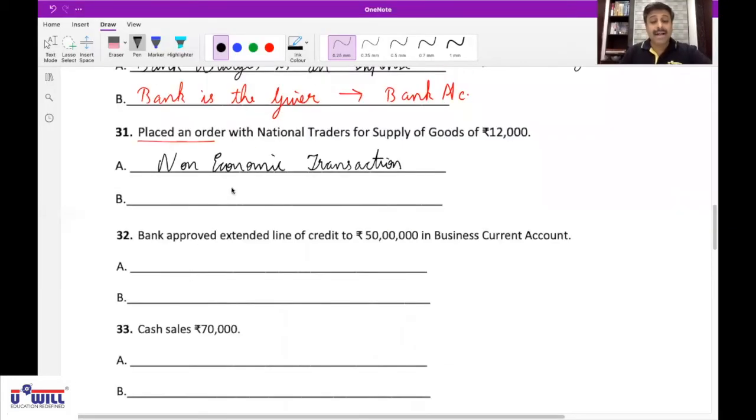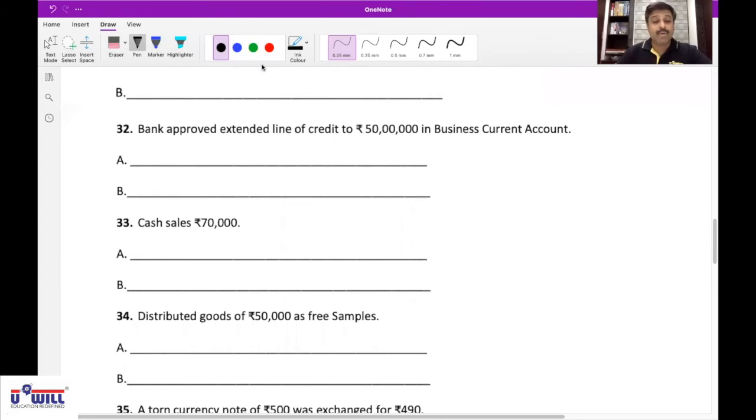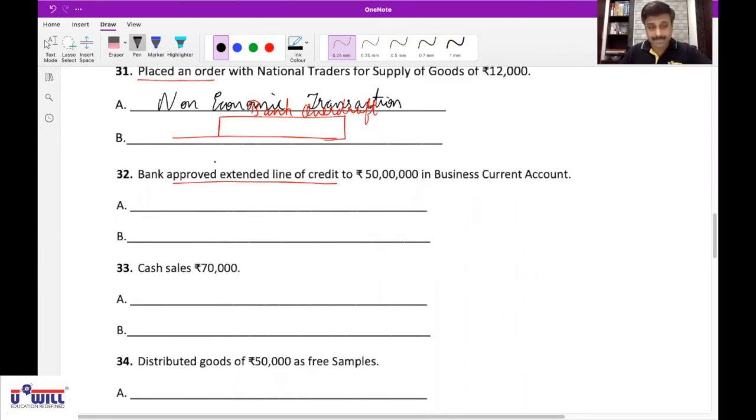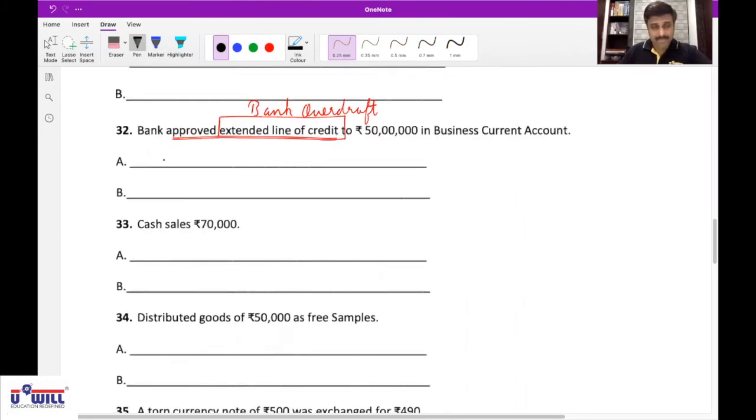Bank approved extended line of credit to 50 lakhs in our business current account. This is like a bank overdraft. Sir, I think it is a non-economic activity.